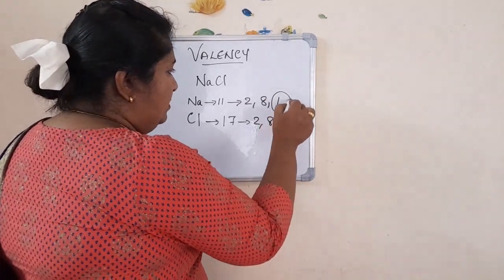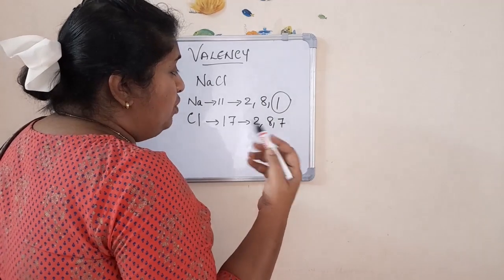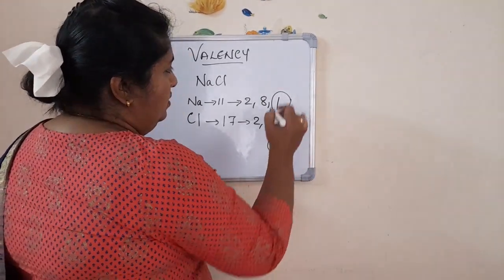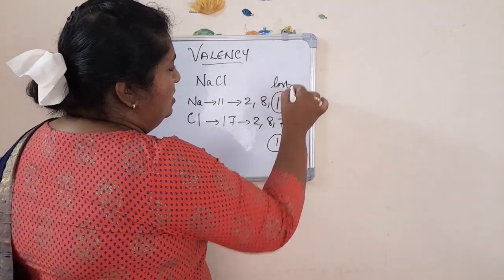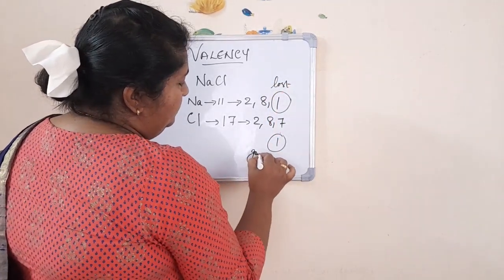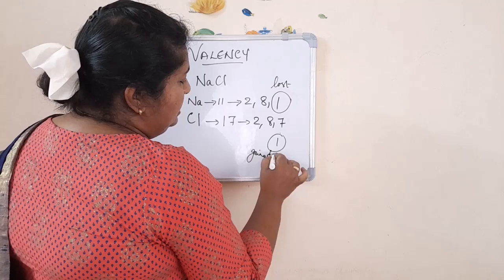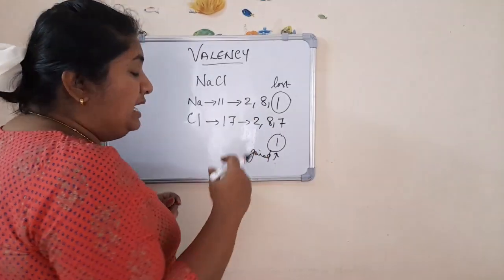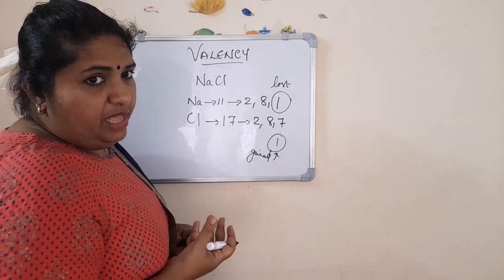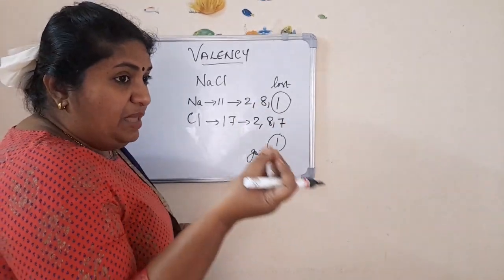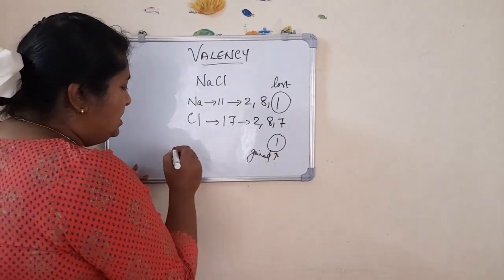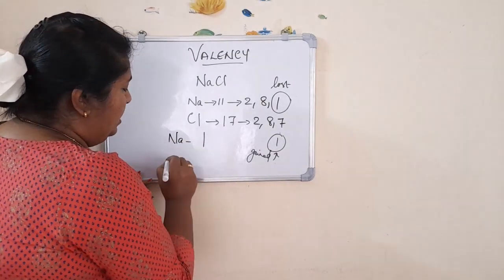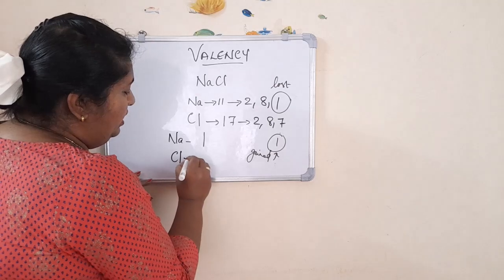Yes, 1. And how many electrons are gained by chlorine? 1. So 1 electron is lost by sodium and that 1 electron is gained by chlorine. So what is the valency of sodium? Yes, 1.